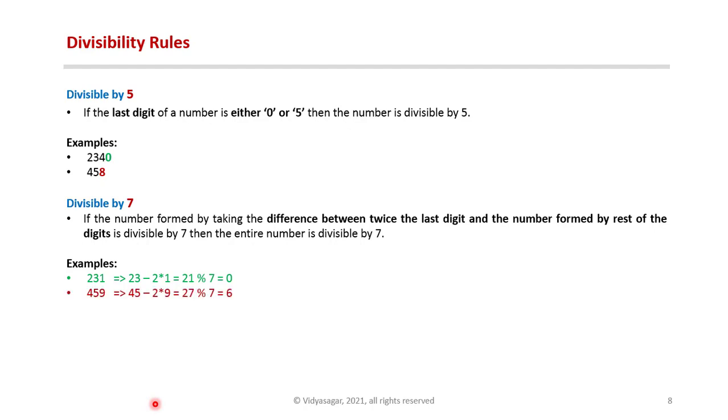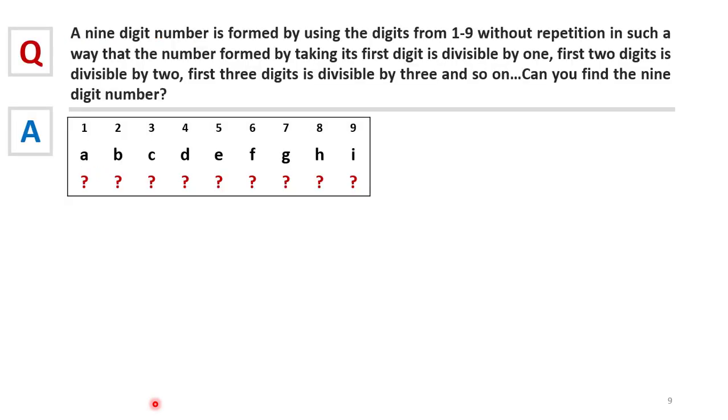Similarly, 459 is not divisible by 7 because twice the last digit, which is 9, is 18. If we subtract 18 from the rest of its digits, which is 45, we get 27, and 27 is not divisible by 7. Equipped with these rules, you can try to solve this problem on your own and then you can proceed for the answer. Let's try to solve this problem.